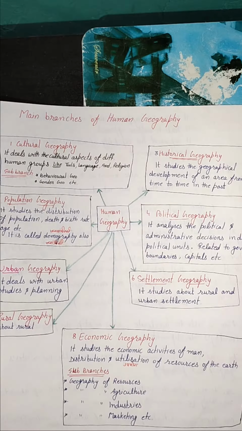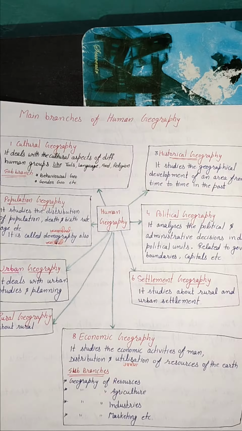Next one is historical geography. It studies the geographical development of an area from time to time in the past. We are going to study the historical factors, historical things, monuments, and the development of the area from time to time and in the past. It means the situation in the past, the present situation of the area, and the comparison of the present situation and the past situation is also studied in historical geography.